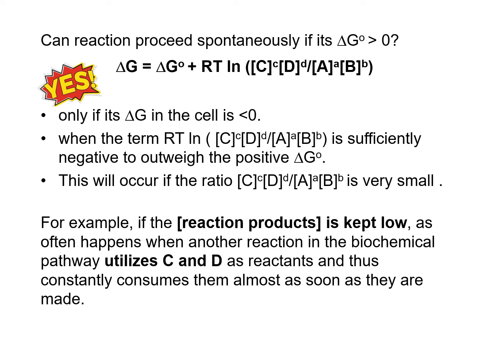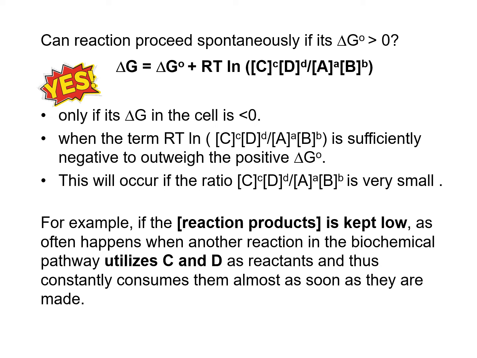And to get this RT ln CD over AB as a negative value, this R, the gas constant, and the T, temperature, are both positive values, so the ln value has to be negative. To do so, CD over AB should be smaller than 1. And to get that small value, either A and B, the reactants, have to be available in large amounts, or there has to be just a little bit of product in terms of its concentration present in the cell.